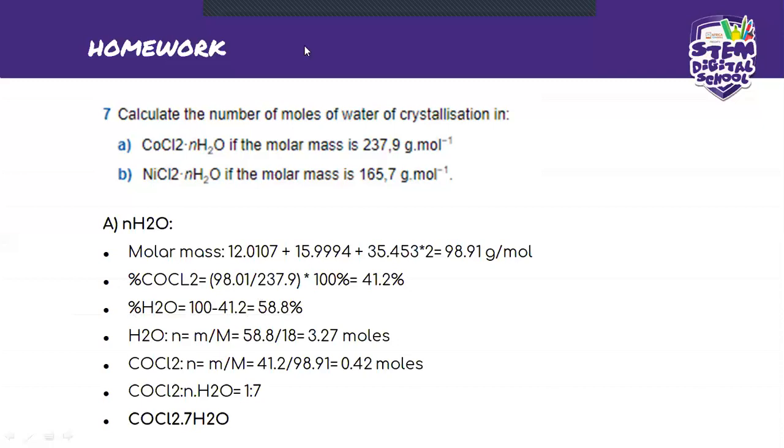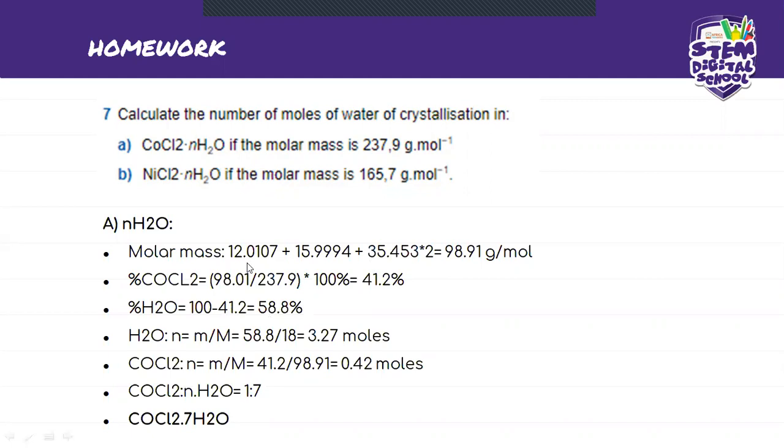Okay guys, I really hope you have done this homework and you're just reading through what you have already done. So from here it's going to be COCl2. Now that we have both percentages, because we said 100 minus 41.2 gives you 58.8, remember we assume it's at 100%, and if it's at 100%, then we assume it's at 100 grams. So this becomes 41.2 gram, and this becomes